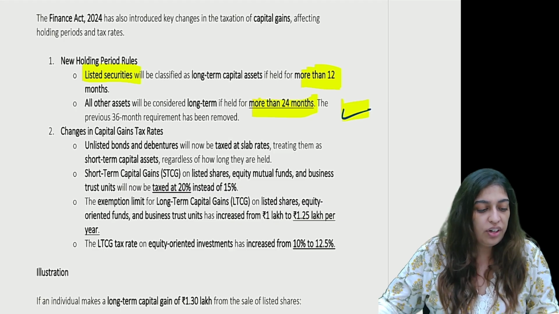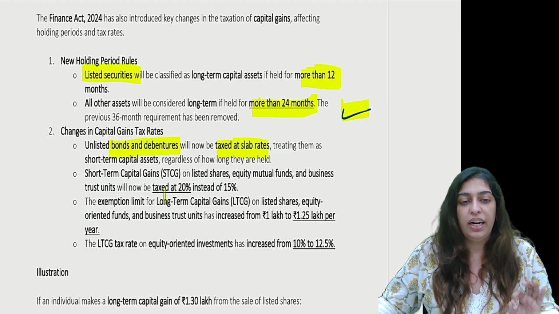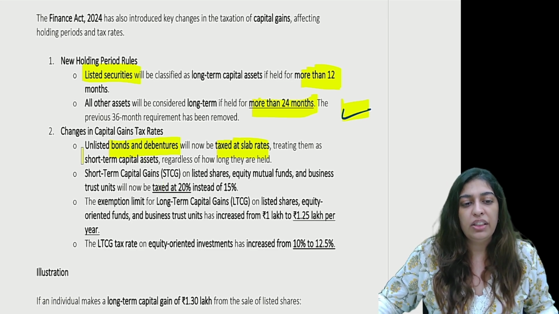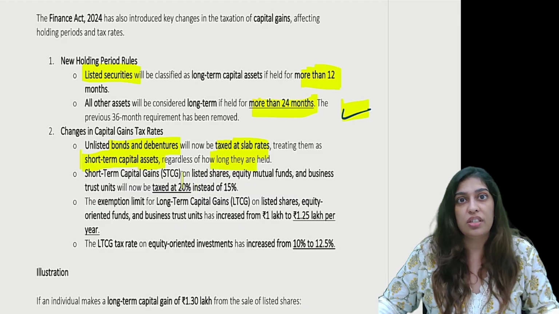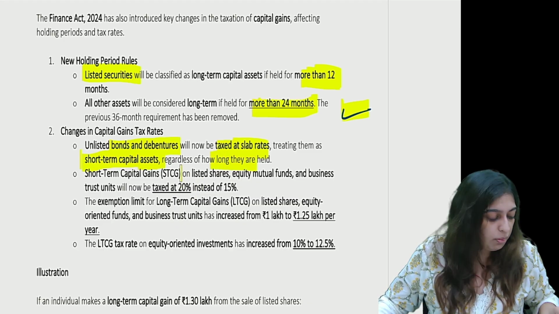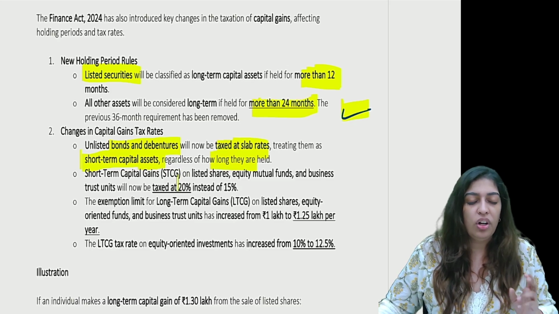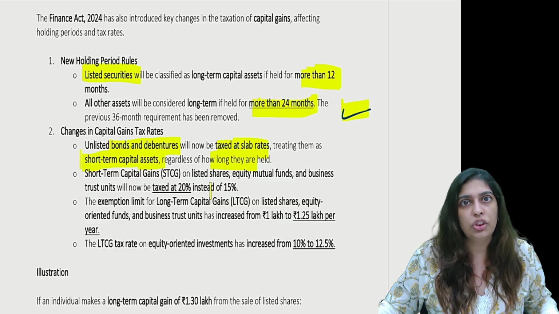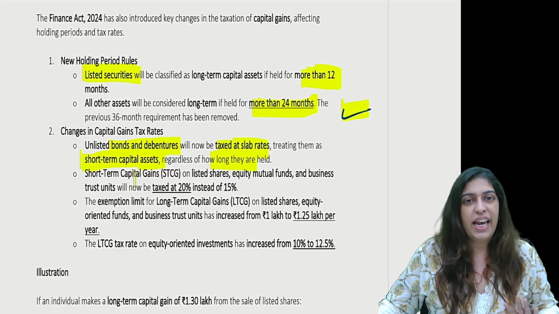Now, unlisted bonds and debentures will be taxed at slab rate. Very good. They are treated as short term capital assets regardless of how long they are held. So for unlisted bonds and debentures, earlier the tax depended on the holding period. Now if it is a bond or a debenture and it is unlisted, it will be treated as a short term capital asset and taxed at your slab rate.